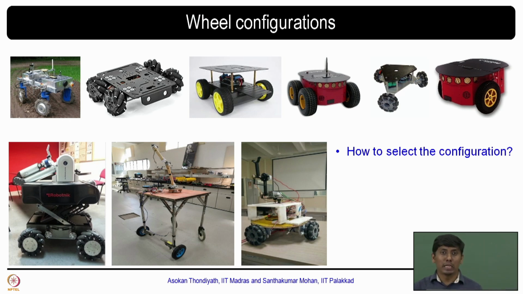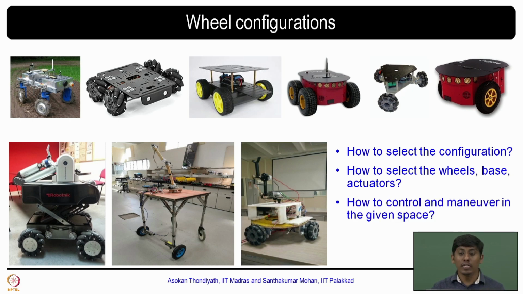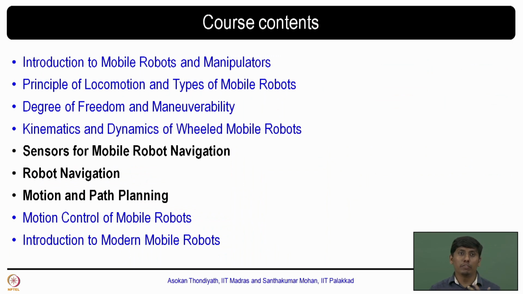In that, there are 3 major questions I am putting. How to select a particular wheel configuration. Then even if you select the particular wheel configuration, how to select a proper wheel or base, or the actuator. Then your intention is to maneuver this robot for a particular task, right? Then how to control and maneuver it in a given workspace. These are the questions that come into our mind very easily. So we are trying to attempt these questions by putting the course content in a very proper way, so that we are able to answer all these questions which we have raised.